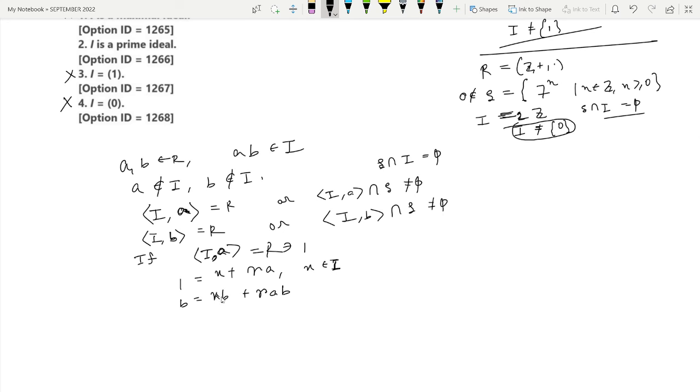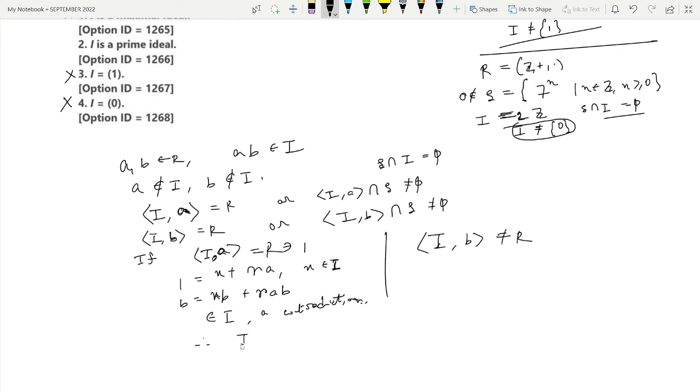As x belongs to I and I is an ideal, this will belong to I, and also this AB belongs to I, so RAB belongs to I, so B belongs to I, which is a contradiction as we have supposed that B does not belong to I. So this thing cannot be true, that the ideal generated by I and A is equal to R. Exactly in a similar manner, the ideal generated by I and B is not equal to R.